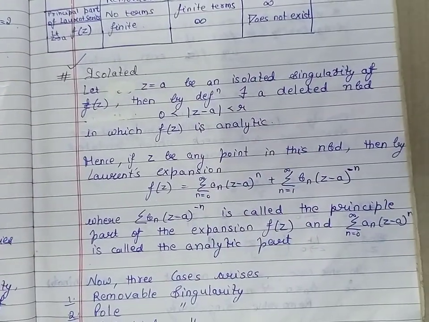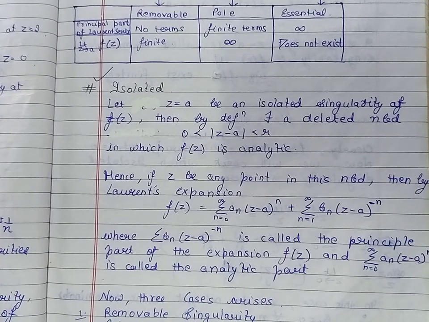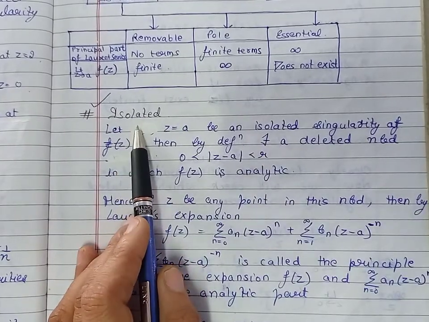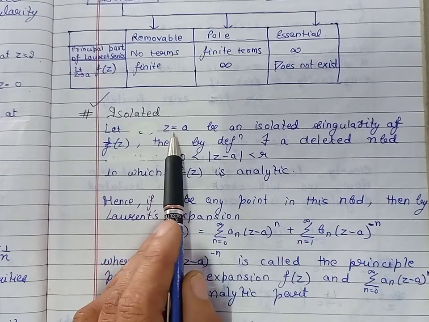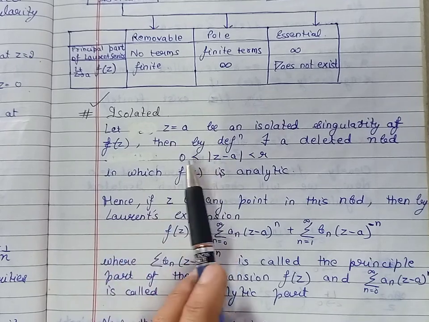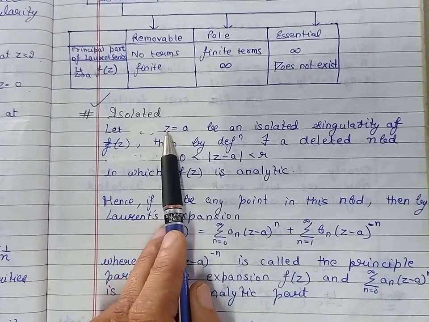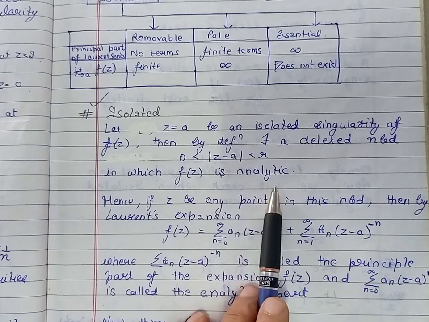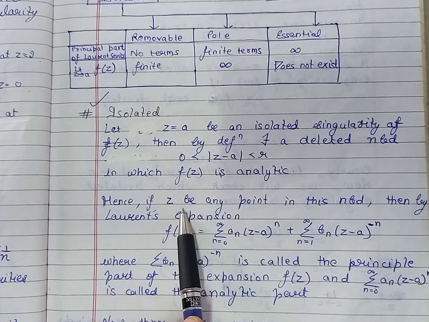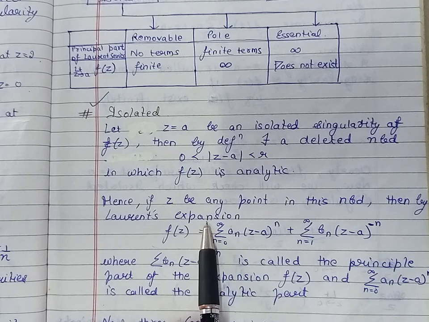Now we can classify isolated singularities into various categories by using the expansion for the function. As we already discussed, if we have an isolated singularity at z is equal to a, then in the deleted neighborhood of the point z is equal to a, the function is analytic. Hence, if we take any point z in the neighborhood, then by Laurent expansion, the function can be written